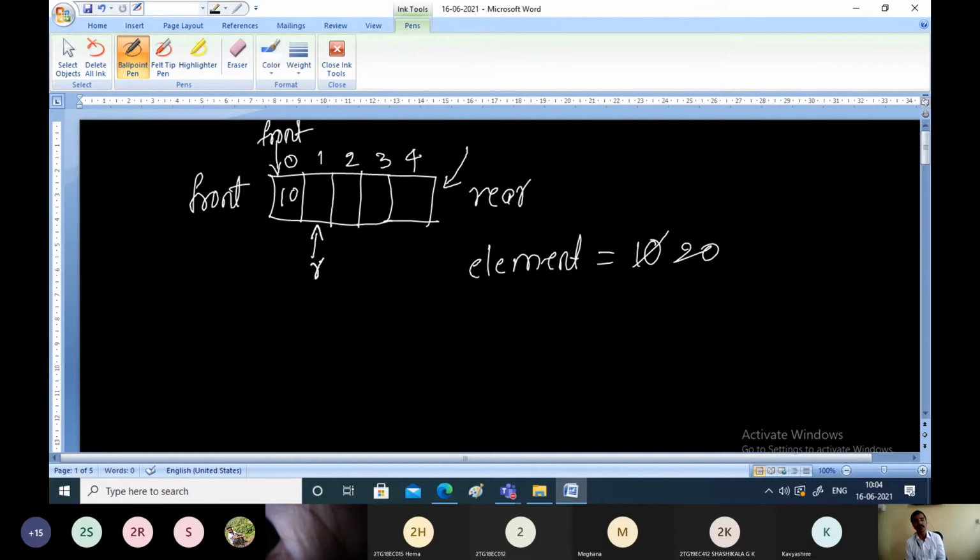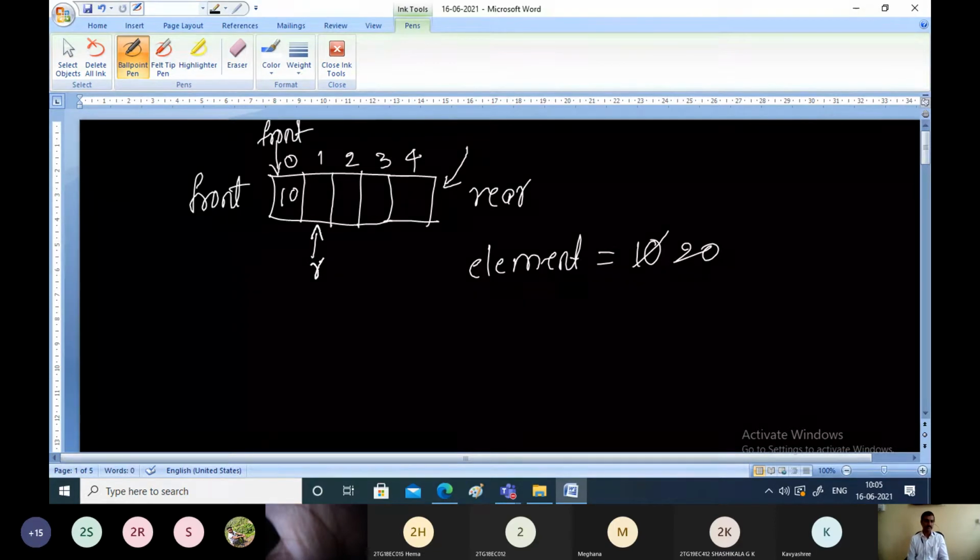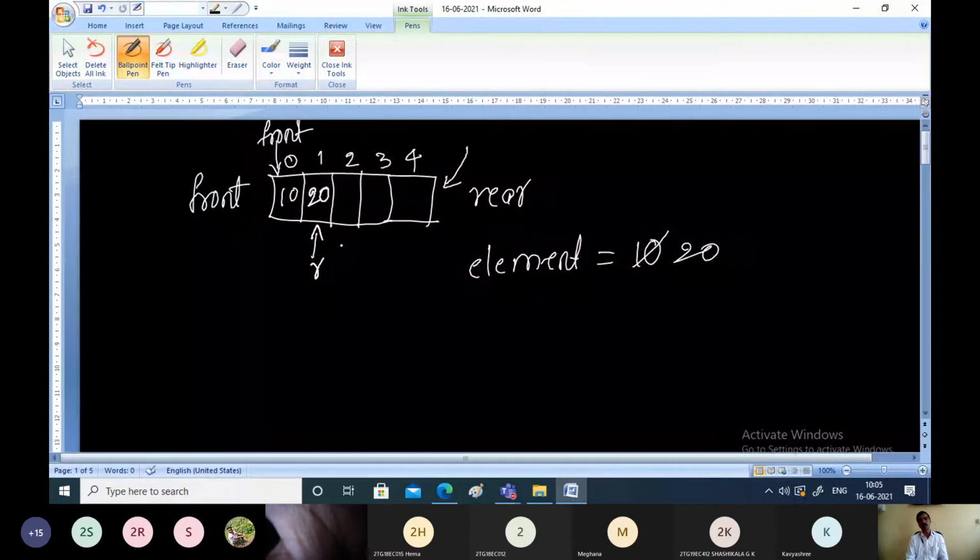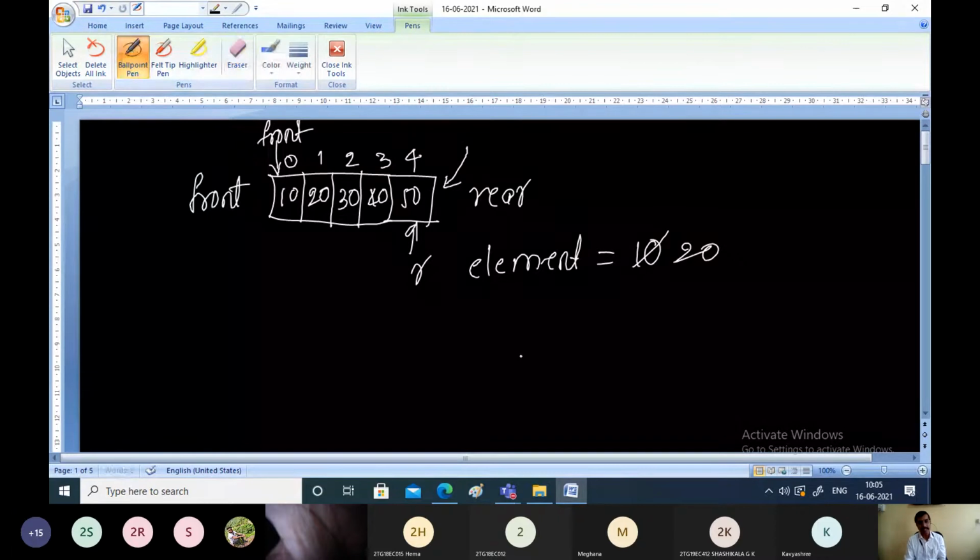I'll write the short form R for the rear. Now rear is made to point to the next free location in the rear end of the queue. Next step is to insert the element in the location pointed to by the rear. This we go on repeating until the queue becomes full, if you have specified some size. So assume that you have inserted so many elements. Now rear is pointing to this location and front is pointing to this location.